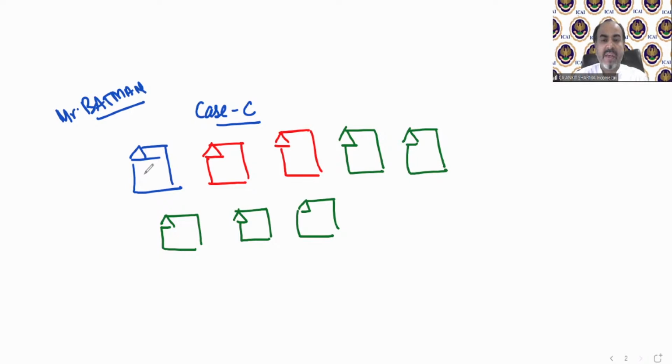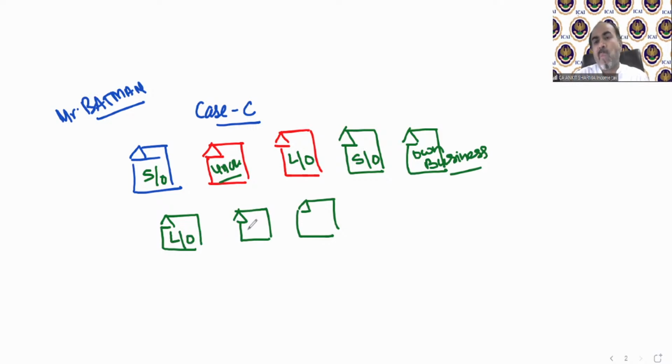For example, if I say that this house is self-occupied, this house is unoccupied, like vacant, and this is let out. This is also self-occupied. This is used for his own business. This is again let out.